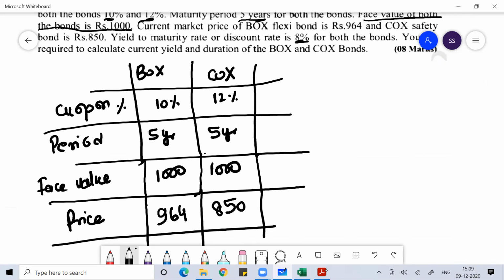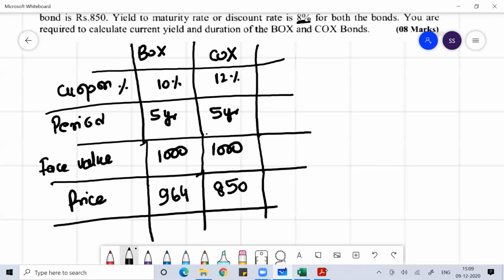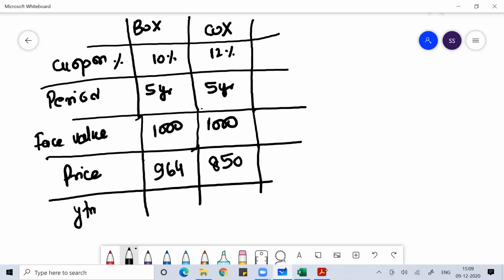And their yield till maturity is 8% for both the debt instruments.